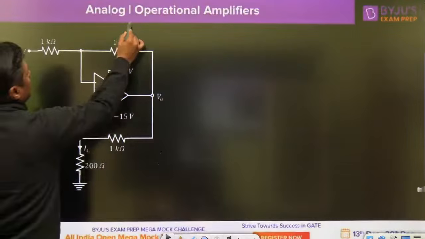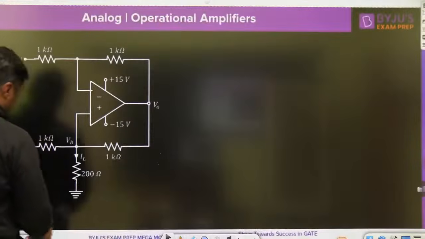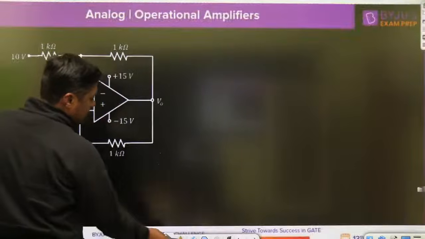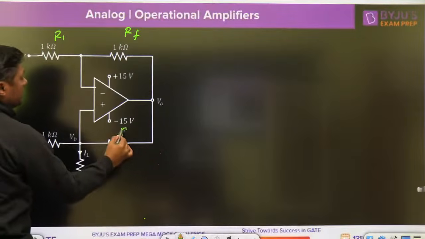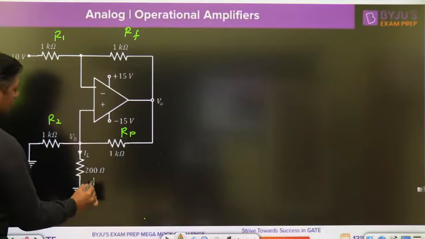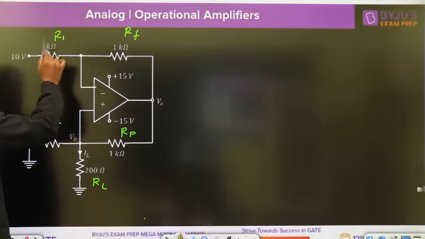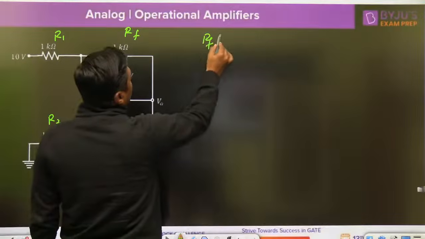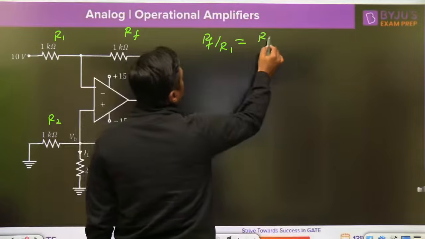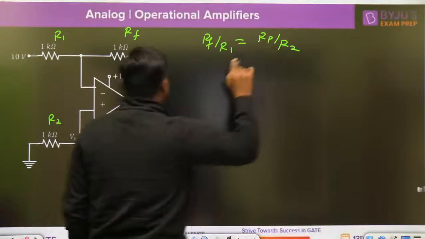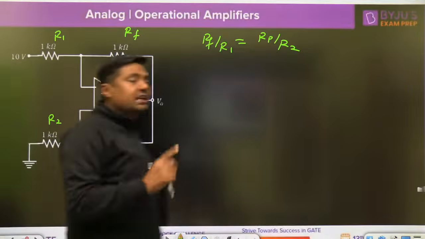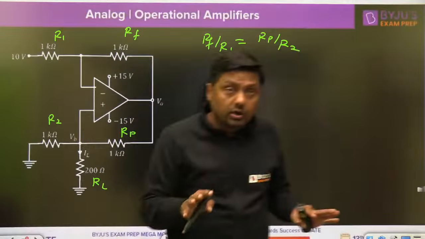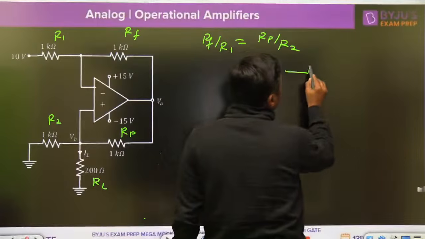always check this. This is called balance bridge condition. RF, R1, RP, R2. This is RL. Always check this: RF by R1. If RF by R1 is equal to RP by R2, if this is satisfied, then the current will be independent of RL, and that's why it is called voltage to current converter. In a normal circuit, it is not called voltage to current converter.